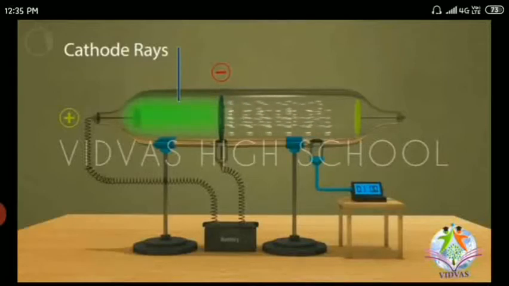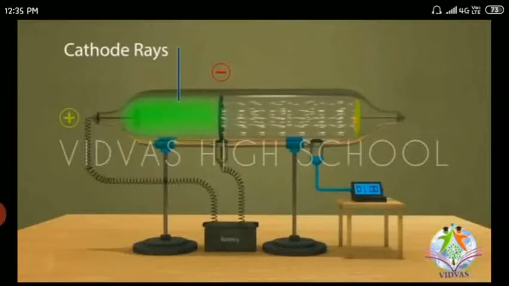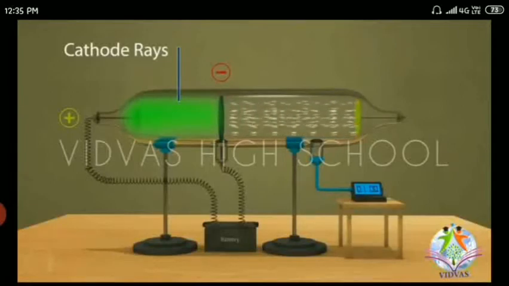So the discovery of anode rays also supported the discovery of the proton. What does that mean? An atom is always neutral. We know that an atom is always neutral.